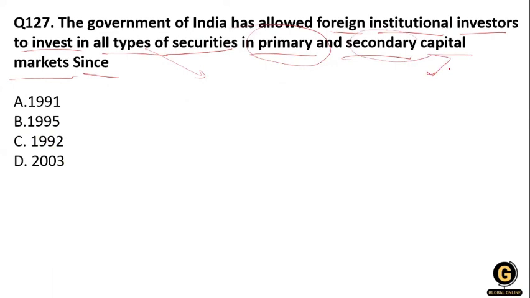They allowed it from 1995, so option B. FII means foreign institutional investor, an institution established or incorporated outside India which makes investments in securities in India. They are registered as FIIs in accordance with Section 2F of the SEBI FII Regulations 1995.